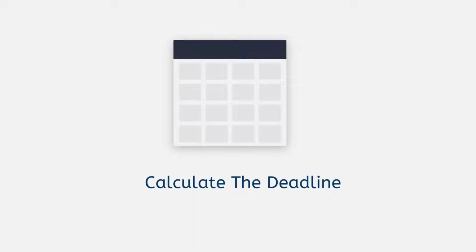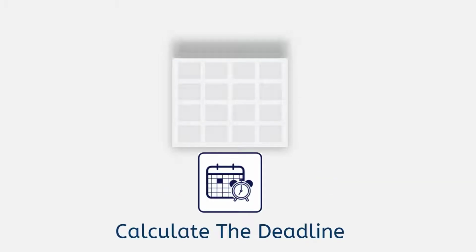First, you need to calculate the deadline to file. You have 5 days from the day you lost the case to file your documents. The date the court signed the judgment is the date you lost the case. Look for this date on the judgment you got from the court. Do not wait to file these documents. If the last day for filing falls on a day that the court is closed before 5 p.m., like a weekend or a holiday, the time period is extended to the court's next business day.